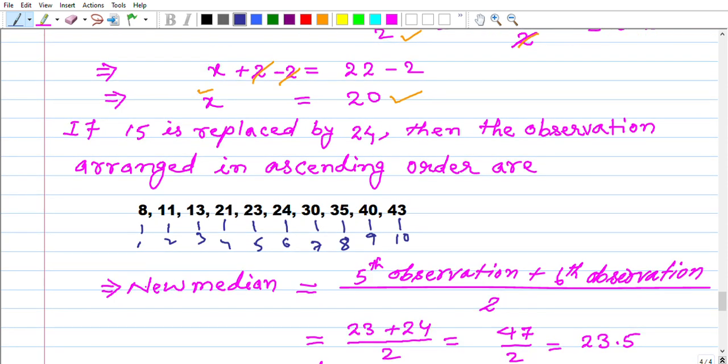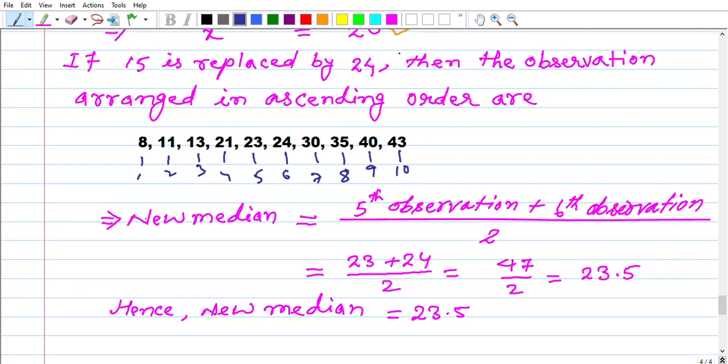Now the new median equals the fifth observation plus the sixth observation. You see here, in the fifth position is 23. I have written here 23. Is it clear? Plus 24, that is the sixth observation. Add it, you are able to do it very easily. Then we get 47 by 2, which equals 23.5. So hence the new median equals 23.5.